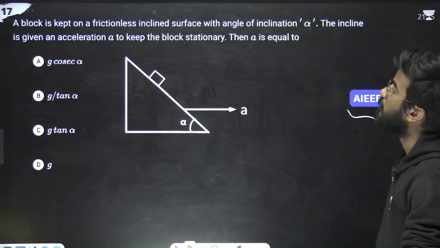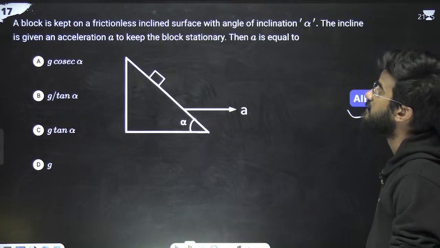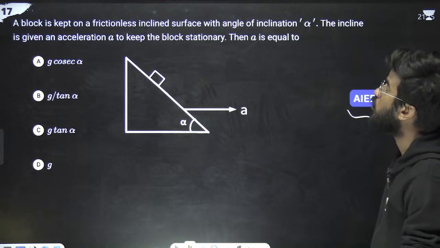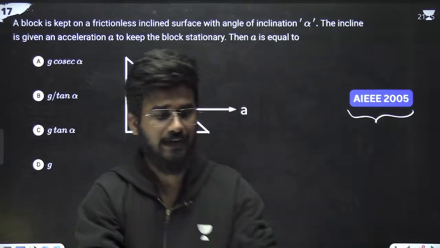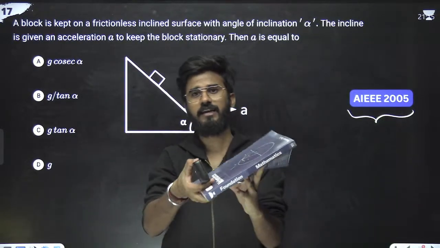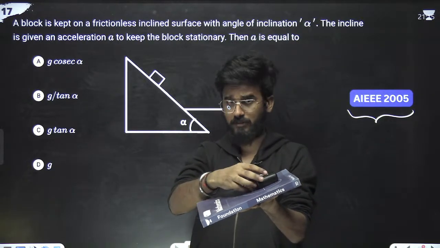So a block is kept on a frictionless inclined surface with the inclination alpha. The incline is given an acceleration A to keep the block stationary. Now look at me. Suppose this is the angle of the inclined plane. Now this is the plane. It will slide down.